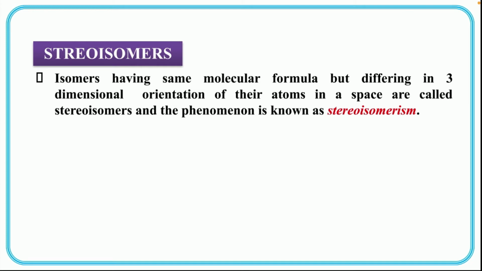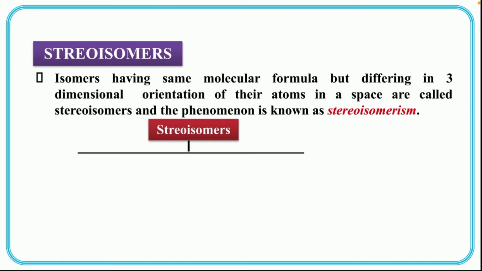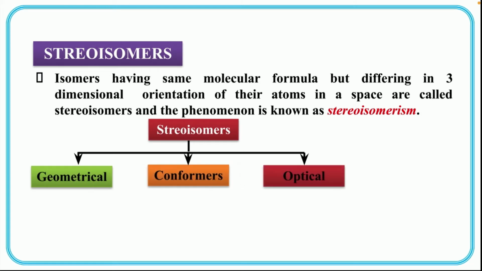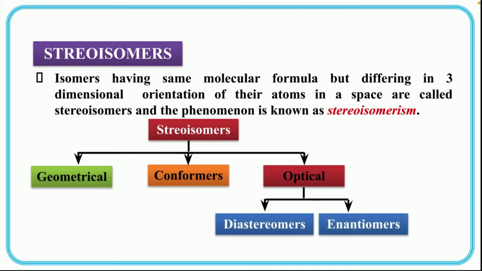So here we have three different types of stereoisomers: geometrical, conformers, as well as optical. Optical is further classified into diastereomers and enantiomers, that you will learn in the next class.